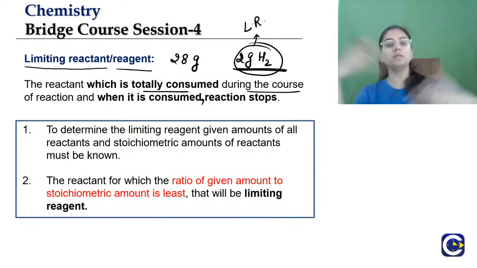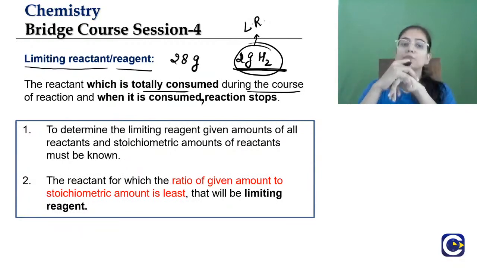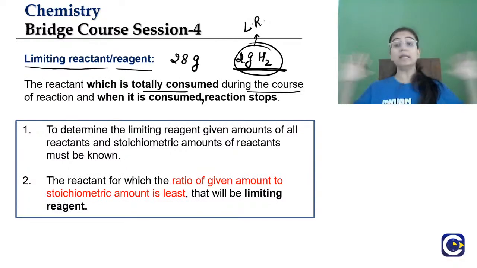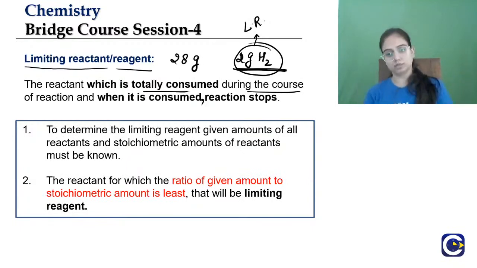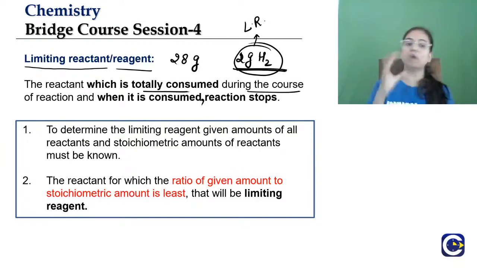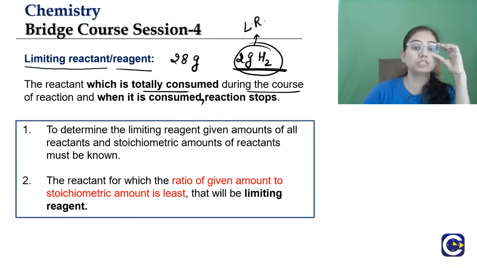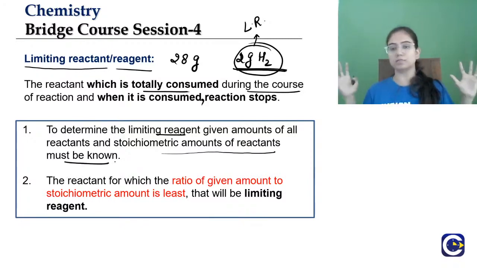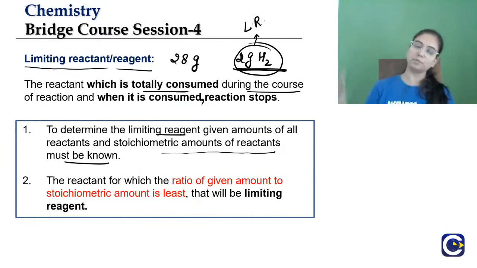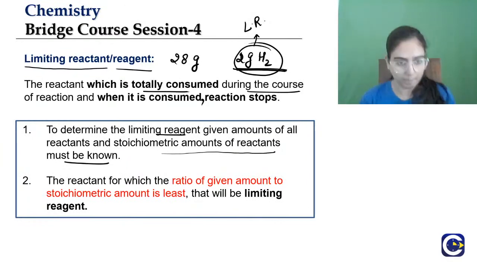So how will you find out the limiting reagent? Ultimately, what we are going to learn in this session is what is limiting reagent and how to calculate the limiting reagent, which is the limiting reagent out of the reactants. So how will we find out? First of all, to determine the limiting reagent, given amounts of reactants and stoichiometric amounts of reactants must be known. Stoichiometric mass we know. How can we calculate? If we know the number of moles, we can calculate the stoichiometric mass.